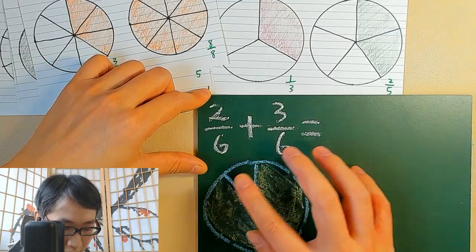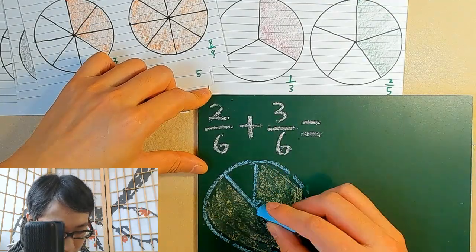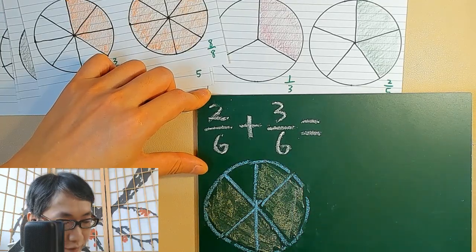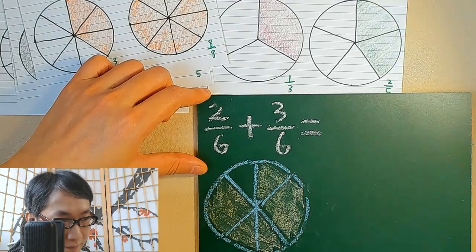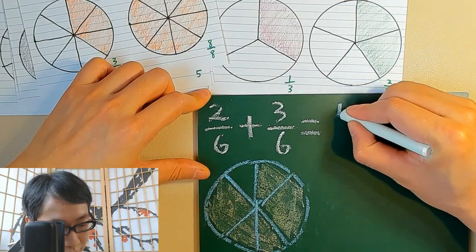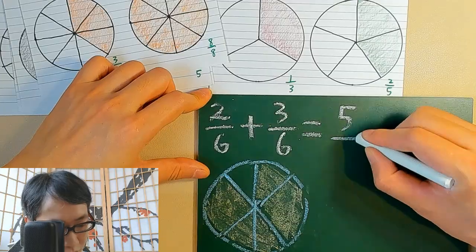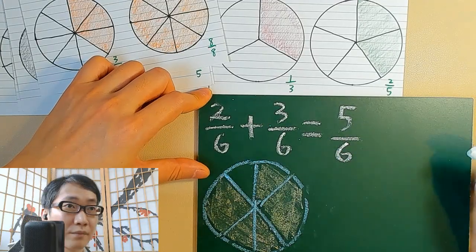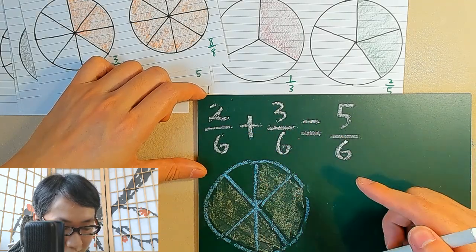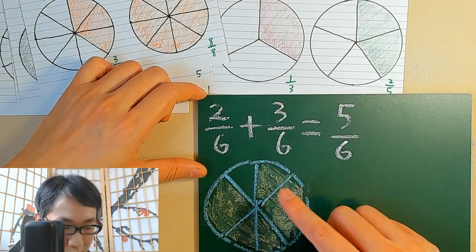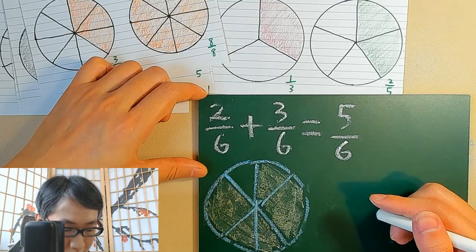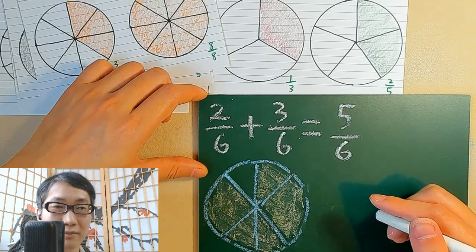Then this will be 5/6. And we have 5/6. Okay. So we can do this directly because they are on the same pieces, and each piece is divided into 6 equal fractions.